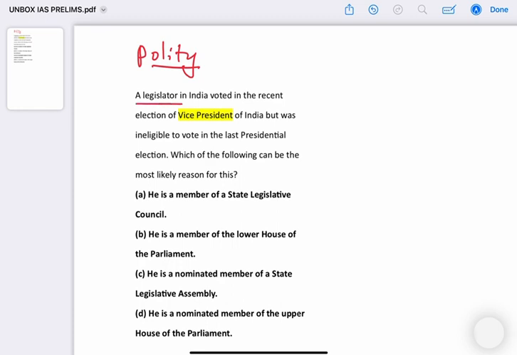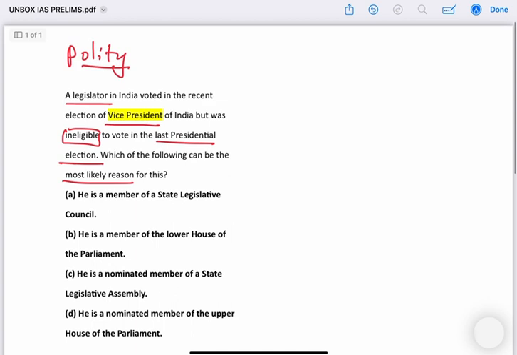A legislator in India voted in the recent election of Vice President of India but was ineligible. Please note this word, ineligible to vote in the presidential election. Which of the following can be the most likely reason for this? Okay, there are four statements given. First we'll see the explanation part, then probably we'll mark the correct answer. Okay, so this question talks about the election procedure for vice president and president.